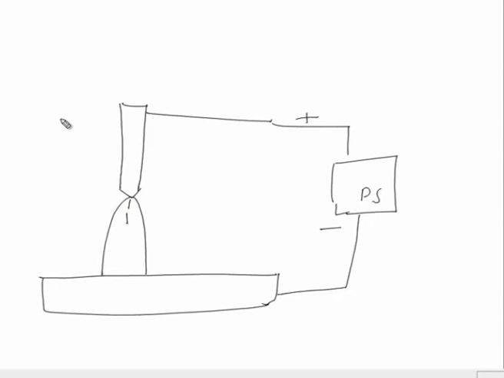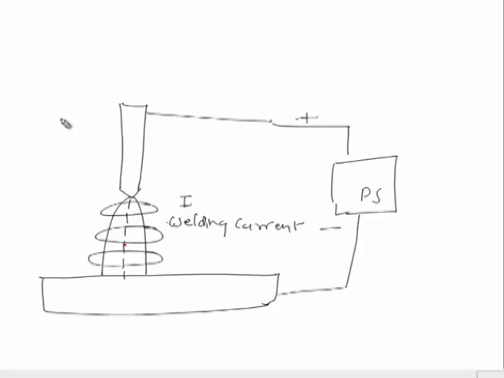When there is an arc, there is a flow of welding current, I, and because of this flow of current there is always an electromagnetic field normal to the direction of flow of current. The electromagnetic field is established perpendicular to the direction of the flow of current.